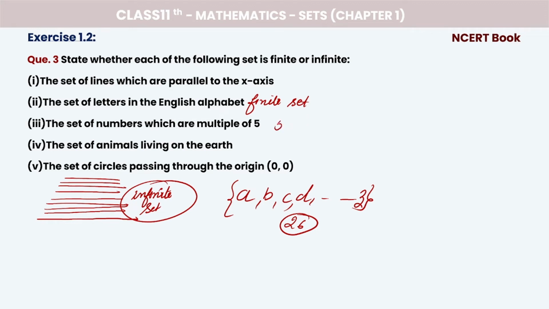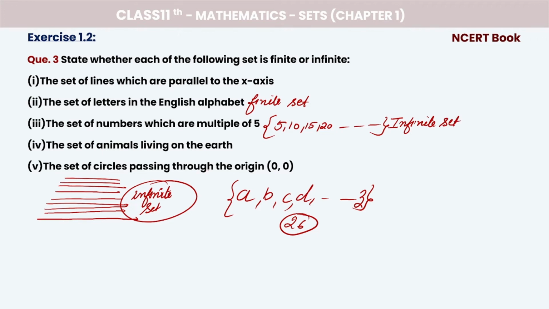The set of numbers which are multiples of 5. Multiples of 5, write down 5, then 10, 15, 20 and so on. Chalta jayega. It's not countable, right? So here we call it an infinite set. This is our infinite set, right?